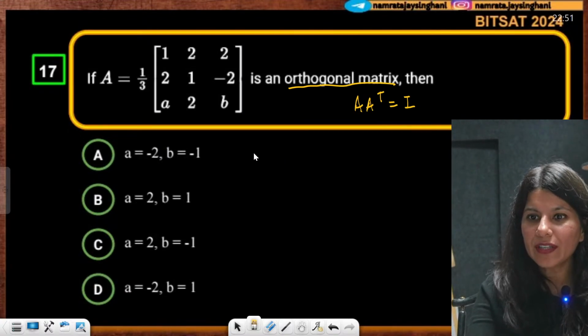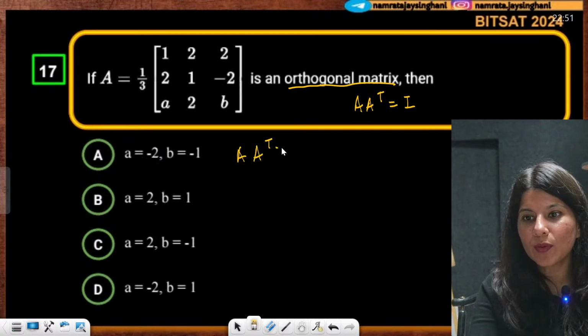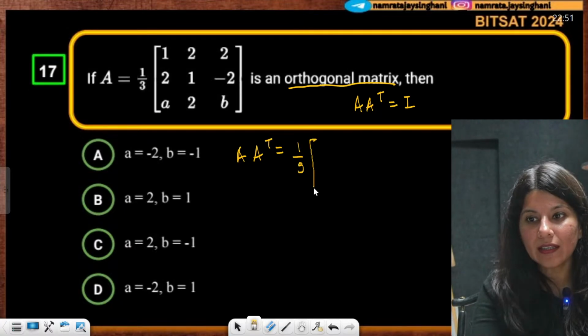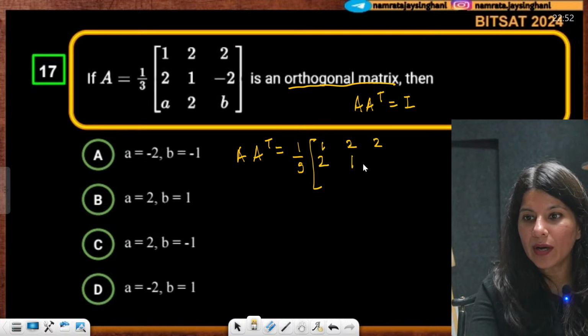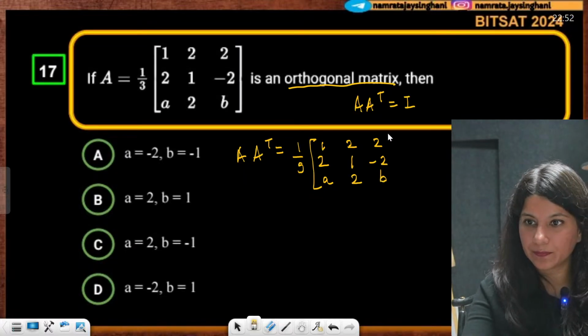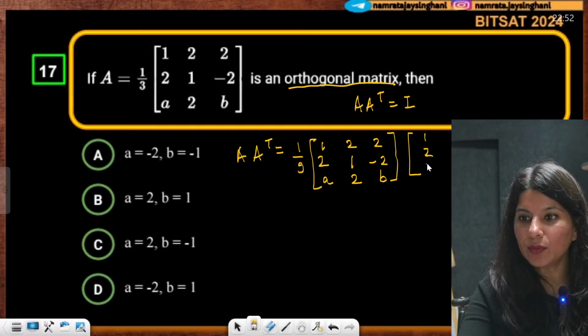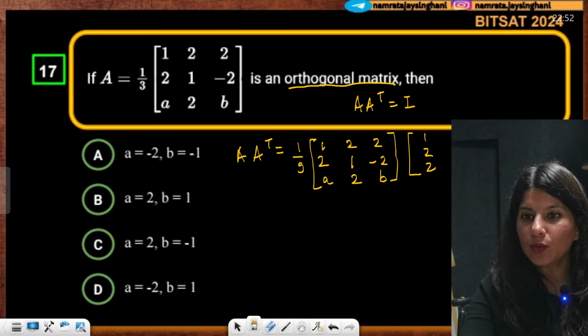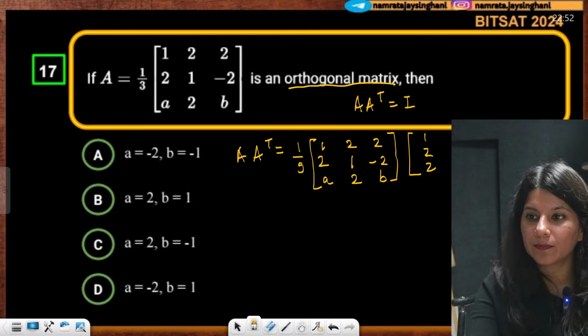So it is obvious that A into A transpose is 1 upon 9 times the matrix 1, 2, 2; 2, 1, minus 2; and a, 2, b, multiplied by its transpose.